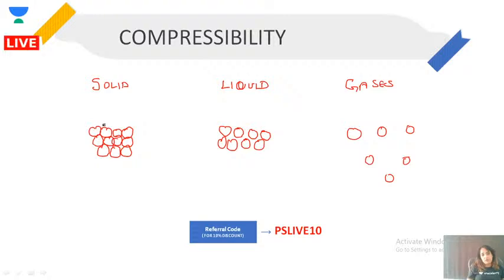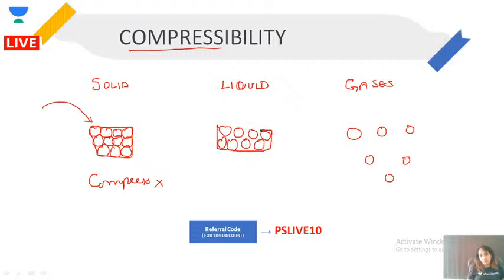So what is compressibility? As the name suggests, you are trying to compress something. You are trying to put pressure on it. Once you put pressure on it, as these particles are so closely packed already in solids, you will not be able to compress it, or only at a very low level.